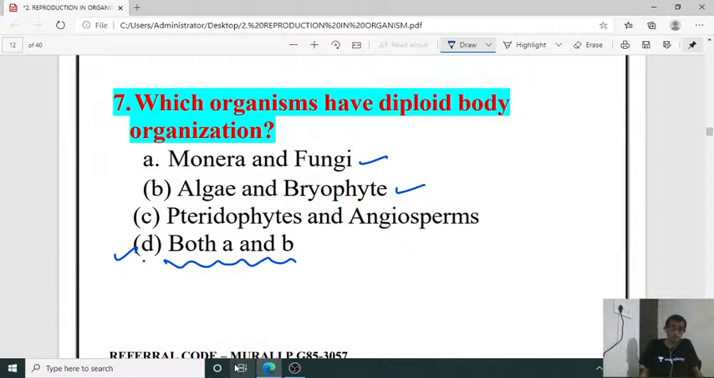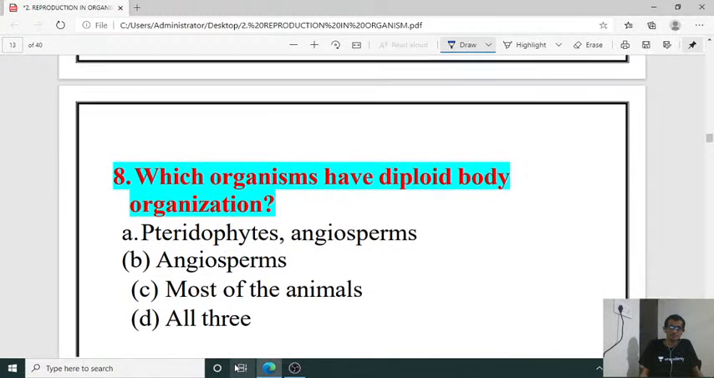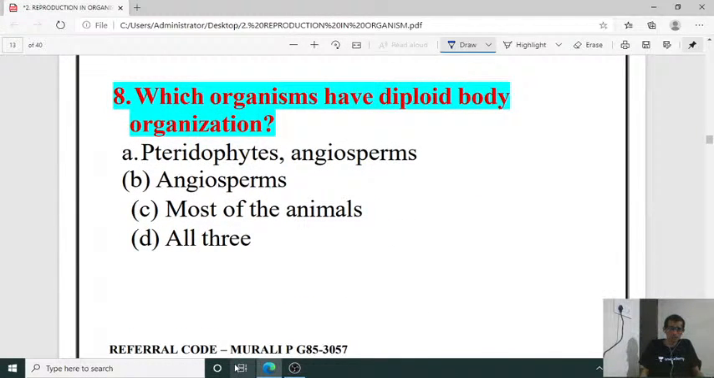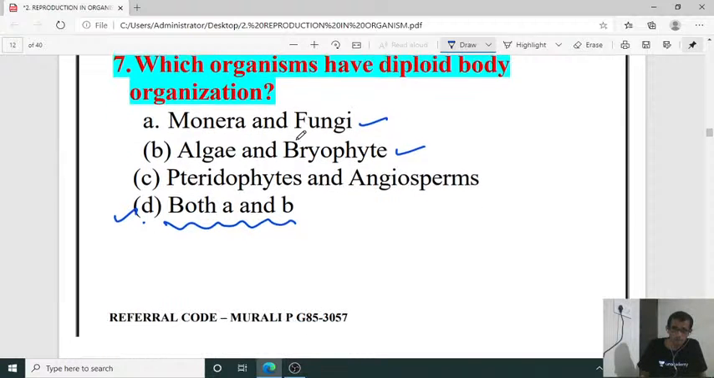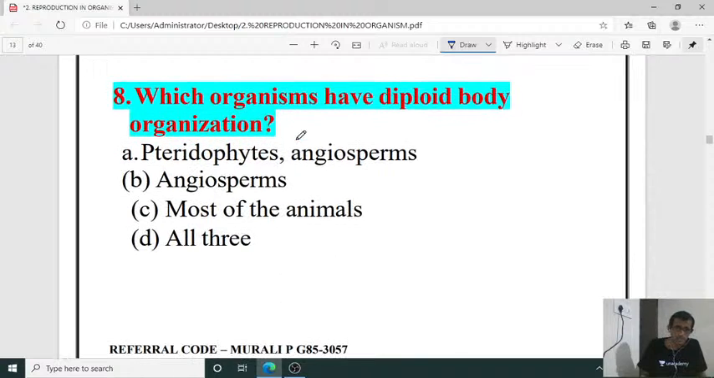So diplontic, haplontic, you know what is diplontic, haplontic life cycle. Next, eighth one. Which organisms have diploid body organization? Another question. So here options are slightly different. Monera, fungi, algae, bryophyte, pteridophyte, angiosperms are given. Here it is angiosperms, most of the animals, all the three.